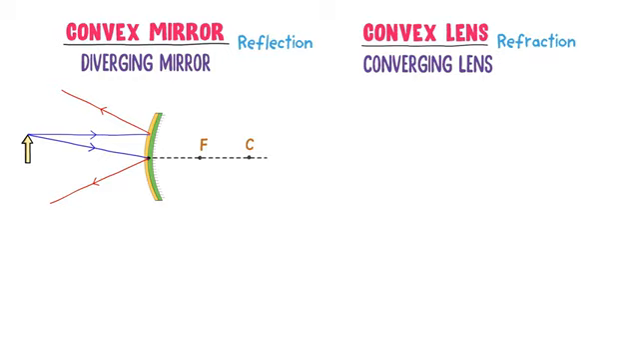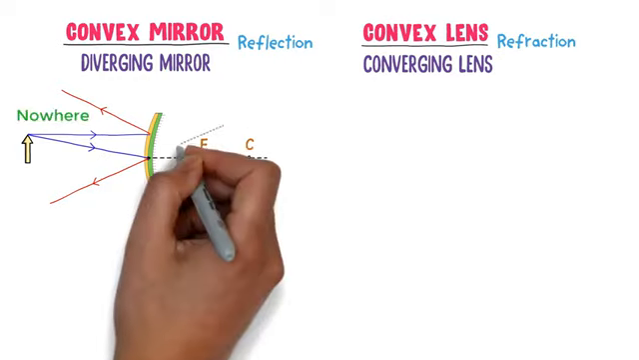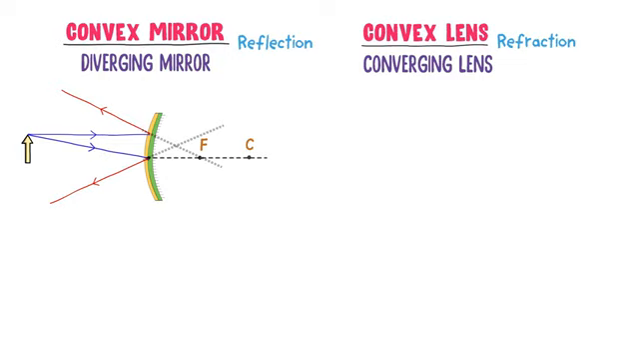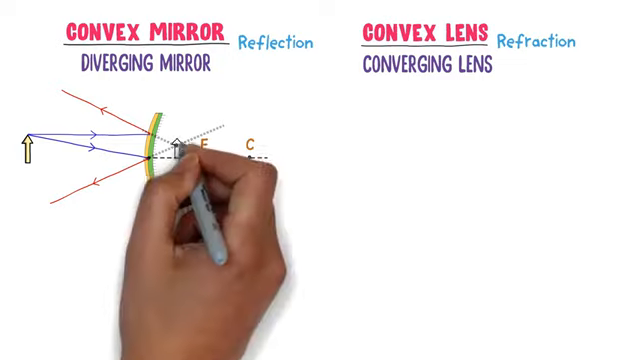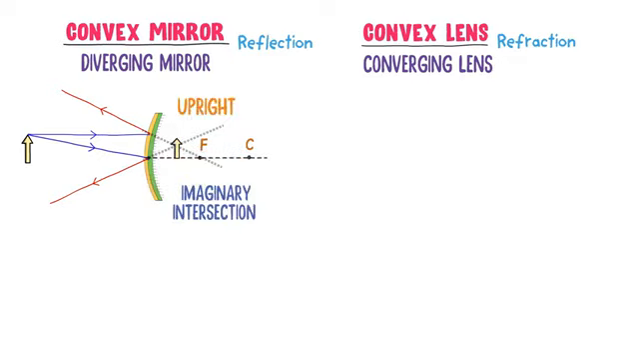Let me ask you, where are reflecting rays intersecting? Well, the answer is nowhere. So let me extend these reflected rays at backside. This is imaginary intersection of light rays. Hence, upright image is formed and this image is virtual image.